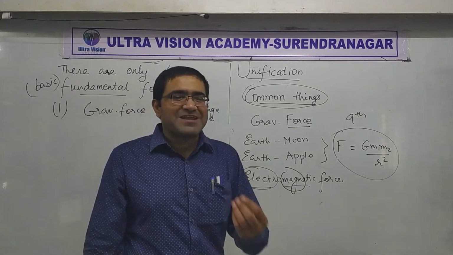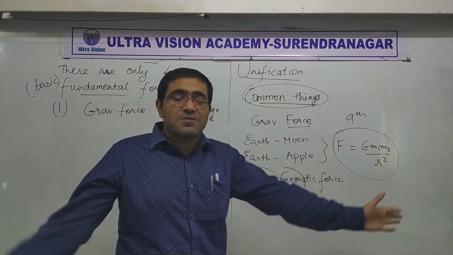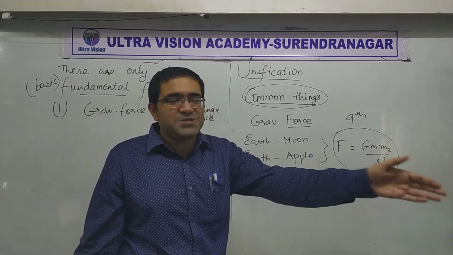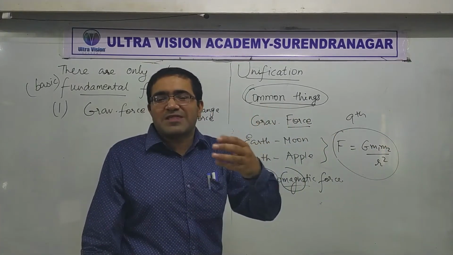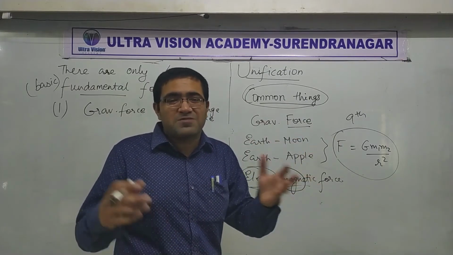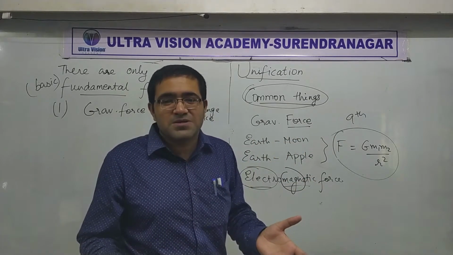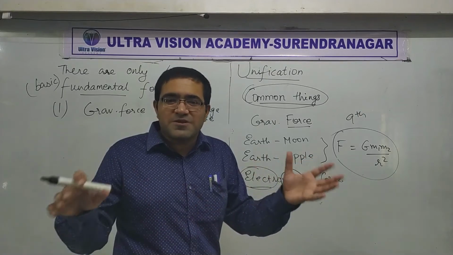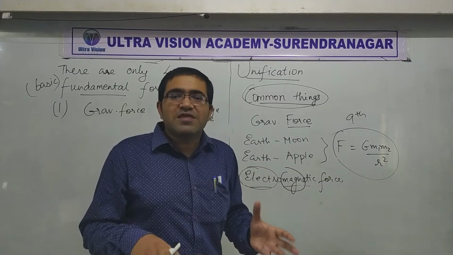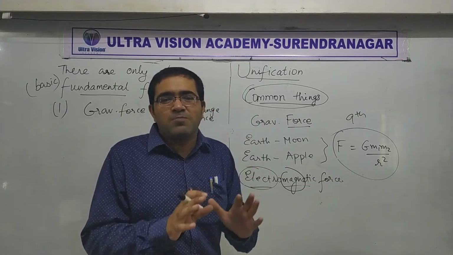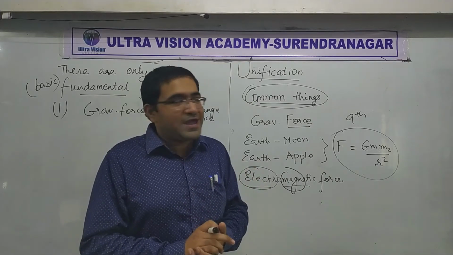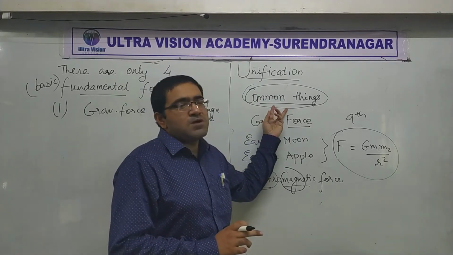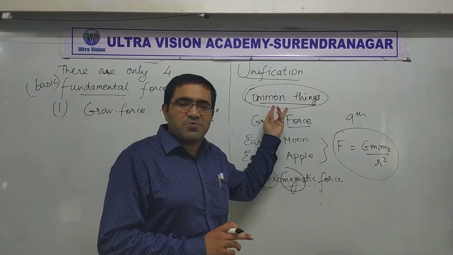Again, I have said it clearly that there are so many different things in nature. There is this bench, there is your body, there are protons, electrons, there is earth, there is moon, there are stars. But all these different objects tend to have some common behavior or common properties.